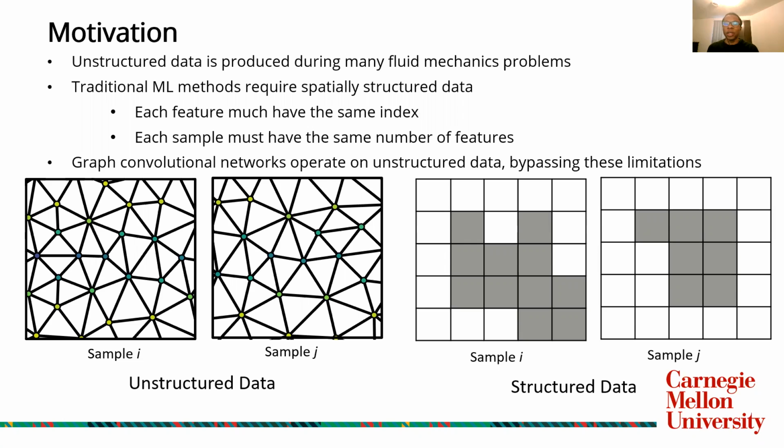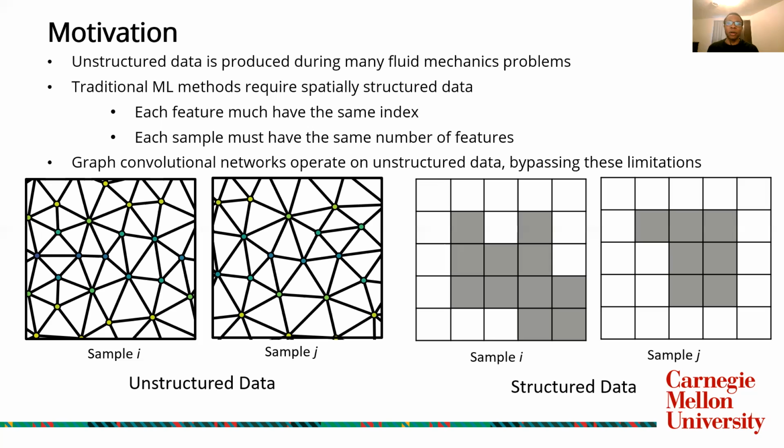And if you were to apply traditional machine learning methods to it, you would run into an issue in that the traditional machine learning methods require spatially structured data where each feature between samples has the same index, because the specific index within a sample has some inherent meaning to it. For instance, a specific pixel in a sample versus the same pixel in a different sample has some information about what is different between those two samples.